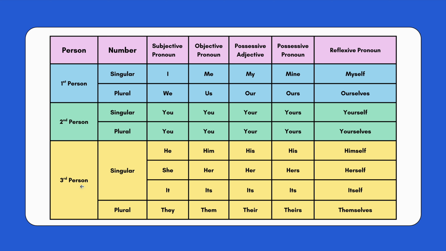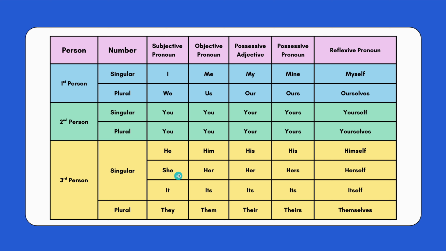For third person, in singular we say he, she, it. In plural we have they. He is converted to him in objective, and possessive his, adjective as well as pronoun. In reflexive, himself.